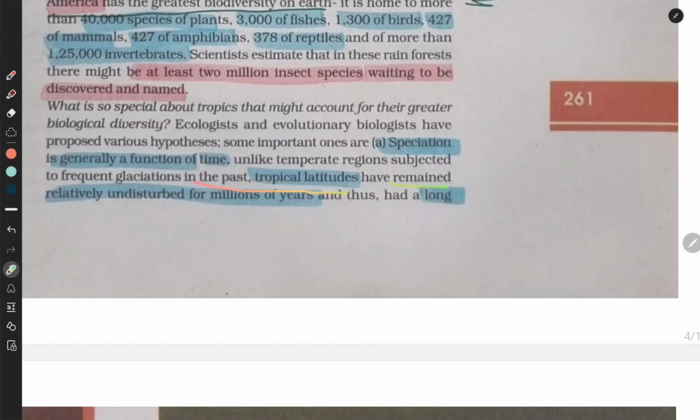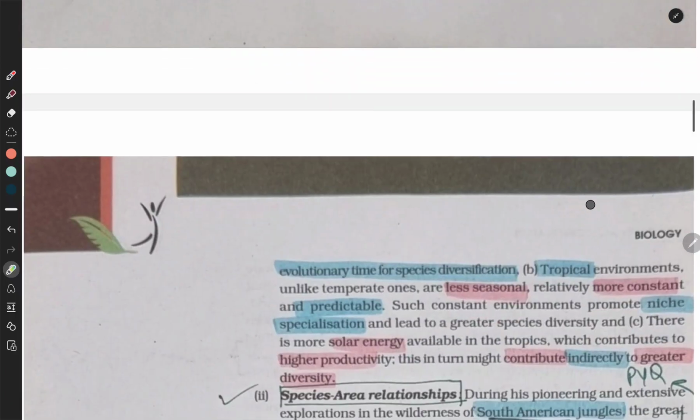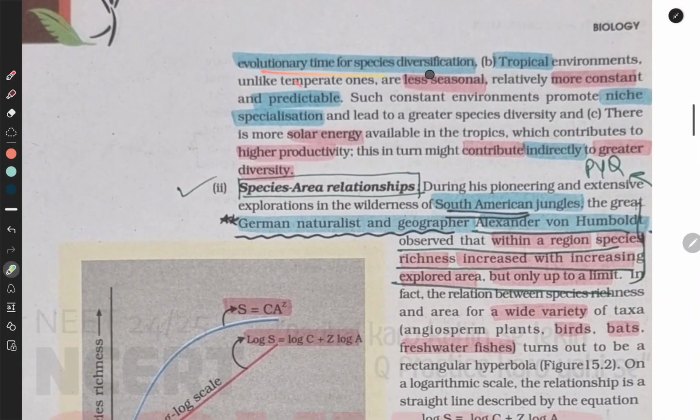Tropical latitudes have remained relatively undisturbed for millions of years and thus had a long evolutionary time for species diversification. Tropical environments, unlike temperate ones, are less seasonal, relatively more constant and predictable. Such constant environments promote niche specialization and lead to greater species diversity. And there is more solar energy available in the tropics, which contributes to higher productivity. This in turn might contribute indirectly to greater diversity.